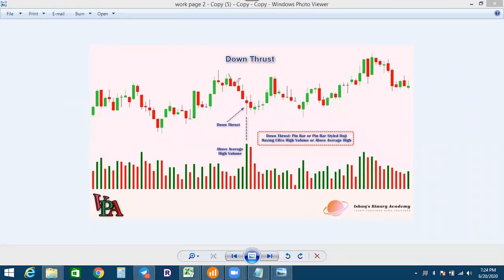Okay, we are coming from the downtrend. This candle we found with the ultra high volume, it will change the direction. You can place a 5-minute trade, it will be a winning trade. Okay, this type of down thrust you will find in the market.